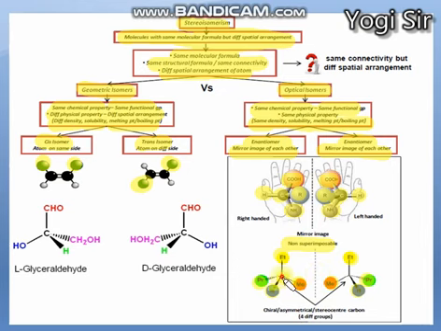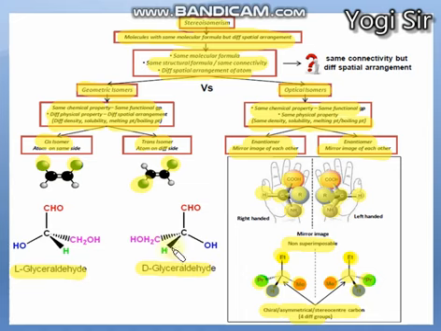And here it is shown that the carbon has an asymmetric center or chiral center or stereo center, as all four functional groups are different. We have discussed that if all four functional groups are different, it is known as chiral center or optically active compound. Same way you can see here, one is L-glyceraldehyde, another is D-glyceraldehyde.